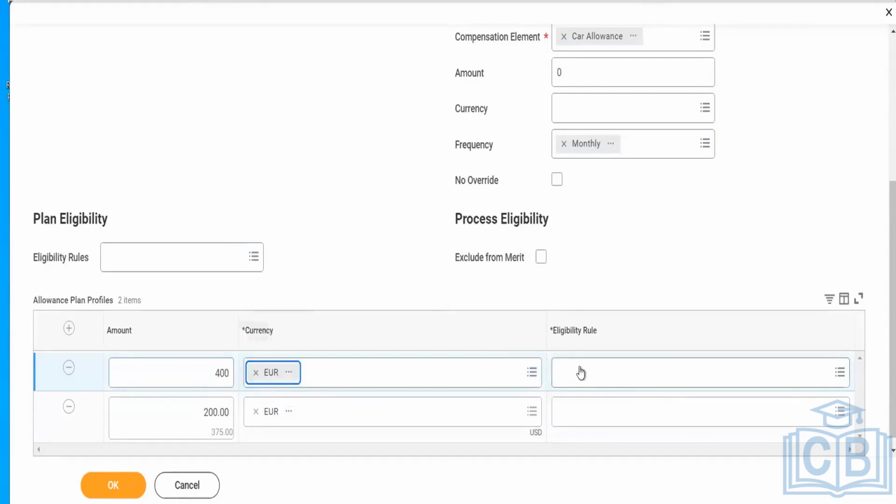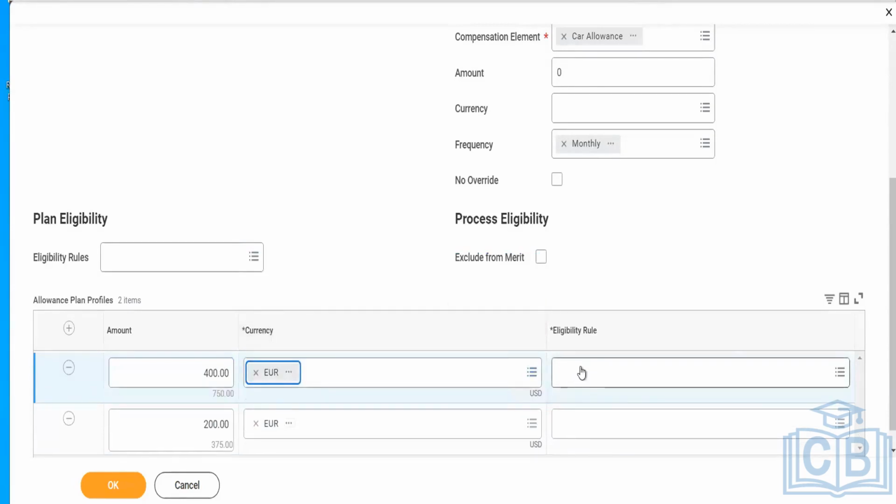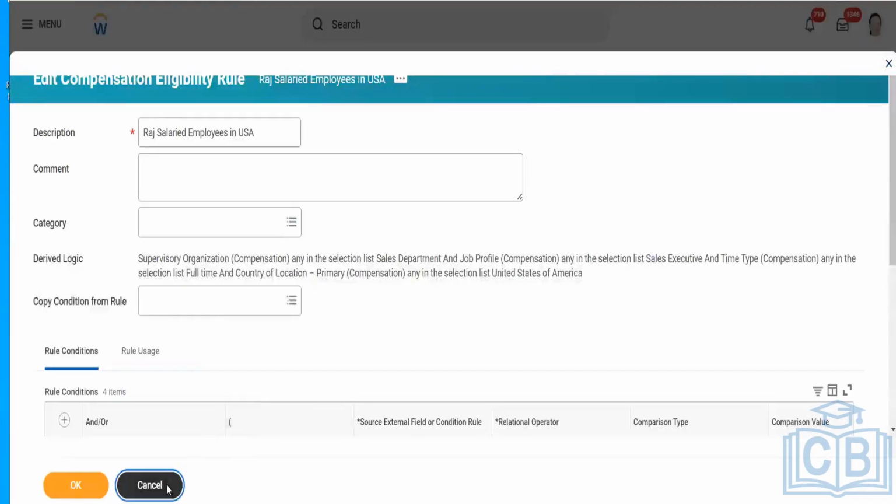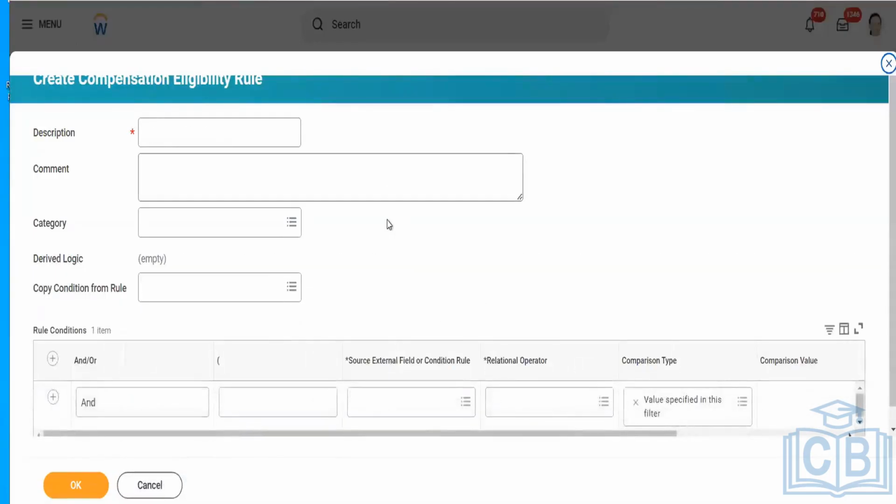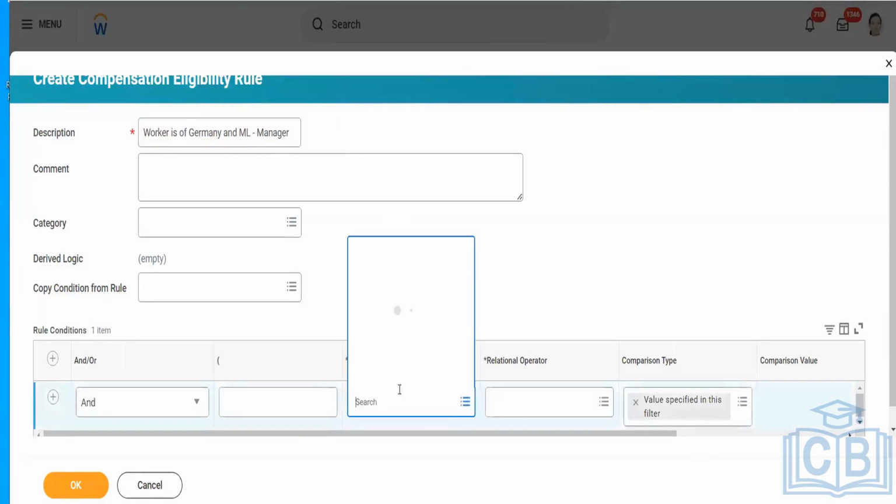And in the eligibility rule section, I will now create a new eligibility rule and define the worker as of Germany. I am mentioning workers of Germany and management level is manager. First of all, I will use the same field, country.